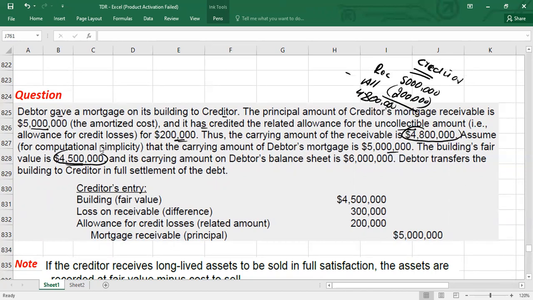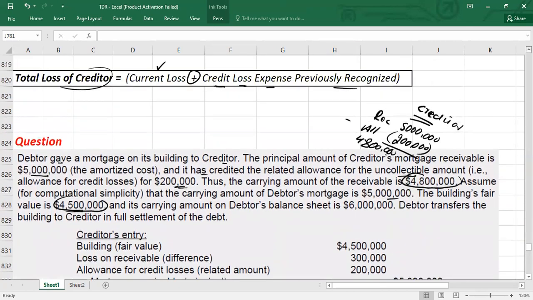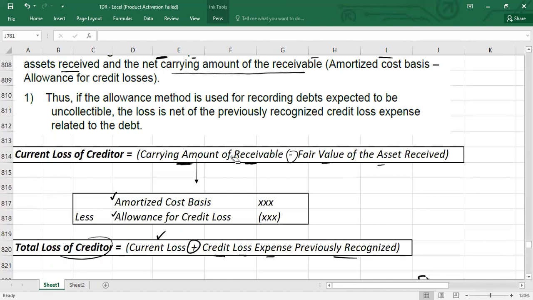This is what we need, because you want to calculate the creditor's loss. So it will simply be the difference. I'm going to calculate the current loss first, guys. The carrying amount of the receivable is 4.8 million, which is the receivable minus allowances for credit losses. The receivable was 5 million, and allowances for credit losses was $200,000. So the carrying amount is 4.8 million minus the fair value of the asset received, which is 4.5 million.